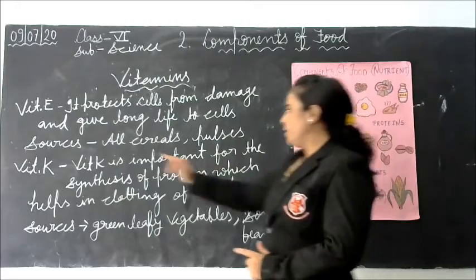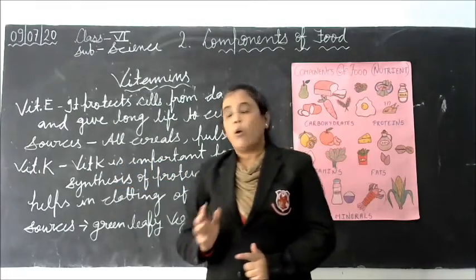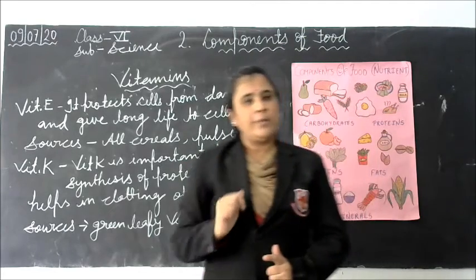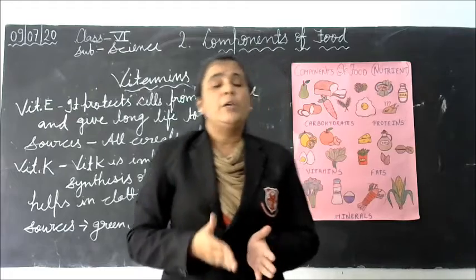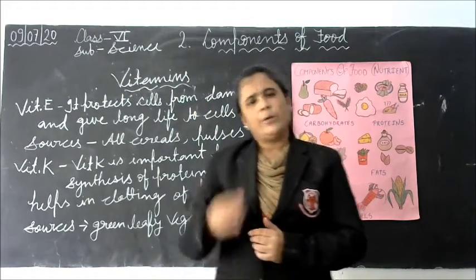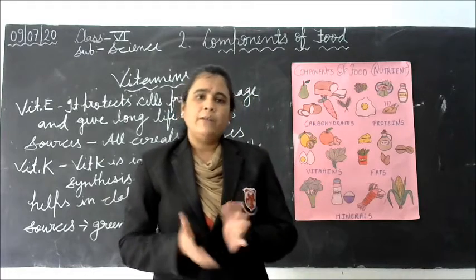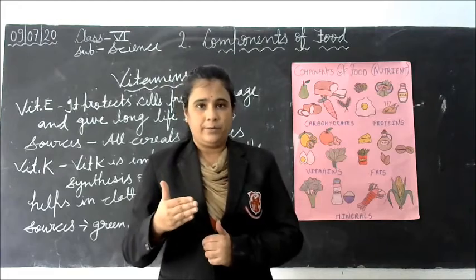Okay. Next, vitamin K. Vitamin K is important for synthesis of protein, which helps in clotting of blood. Students, you will study blood clotting in detail in your higher classes, but here is a general idea. When we get injured, it starts bleeding.